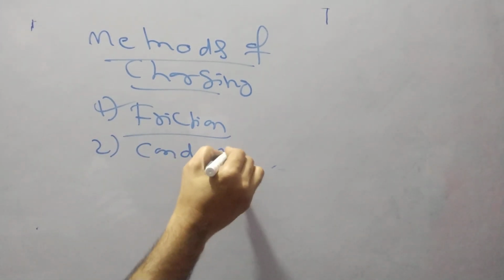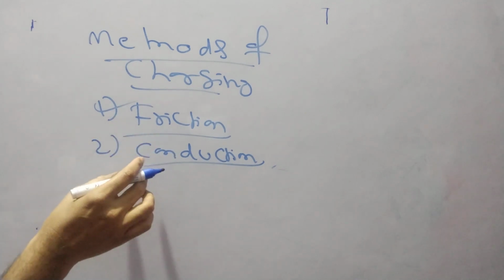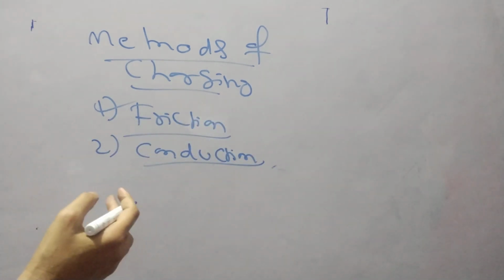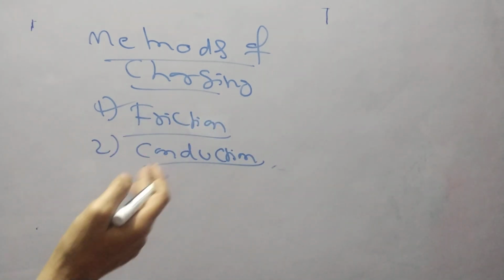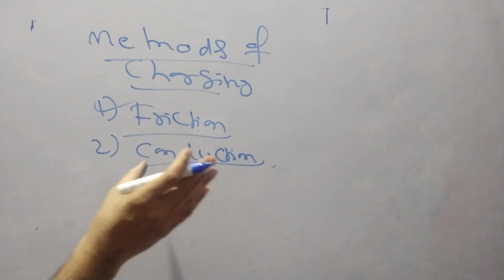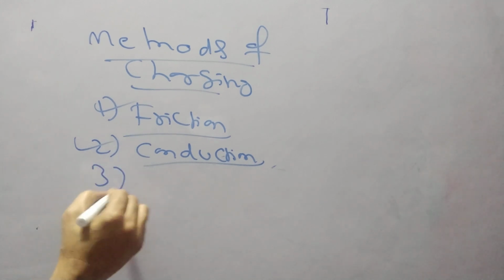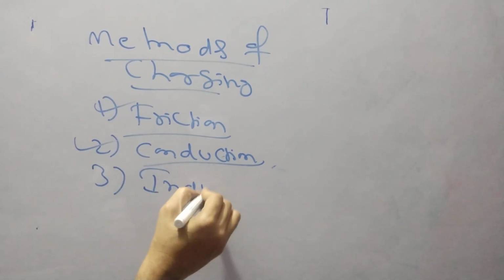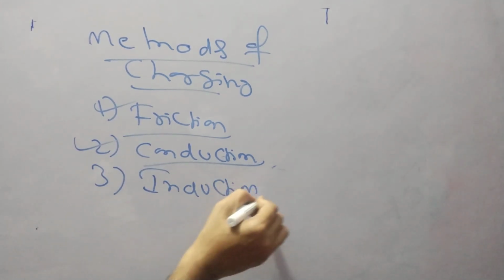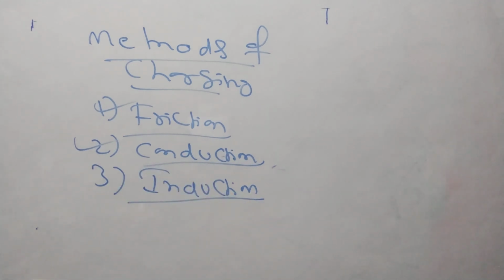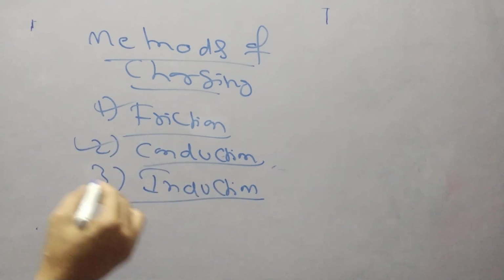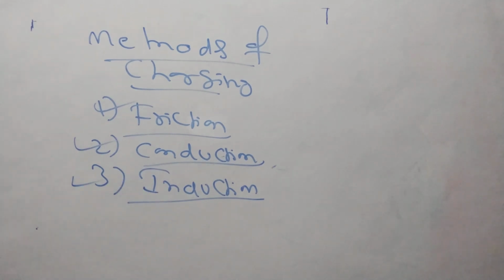Whenever two objects come in contact with each other, there is transfer of electrons because of deficiency of electrons. So there is a chance of transfer of electrons when two objects are in contact with each other. Next, what is induction? Induction means the transfer of electrons will be there, but the two objects are not in contact. So by doing earthing, that process is known as induction here.